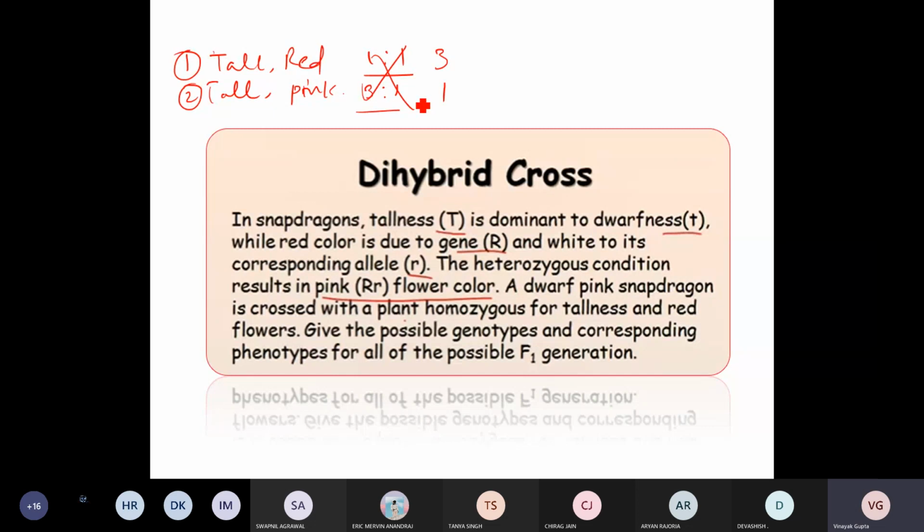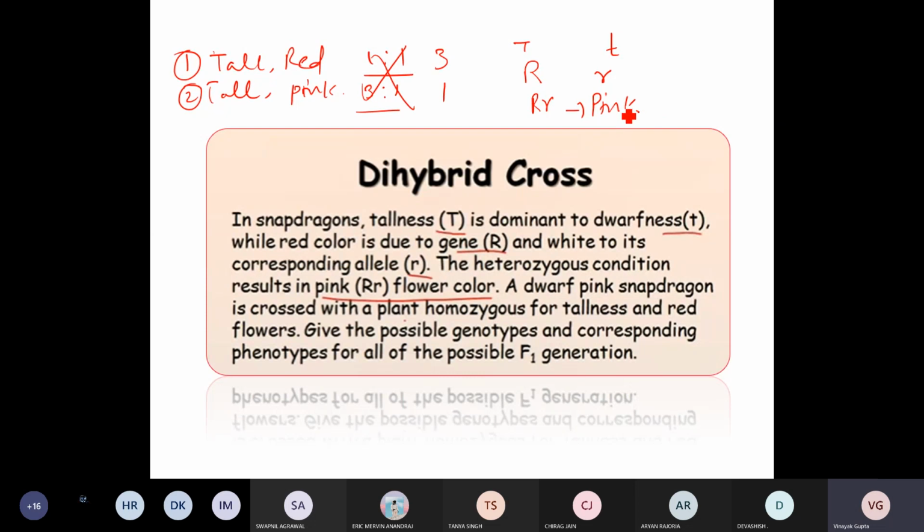Okay, let's go through the question. In Snapdragon, tallness is dominant to dwarfness. So you have capital T, small t. Red color is due to gene capital R, and white is due to its corresponding allele small r. But under the heterozygous condition, you have the pink color.